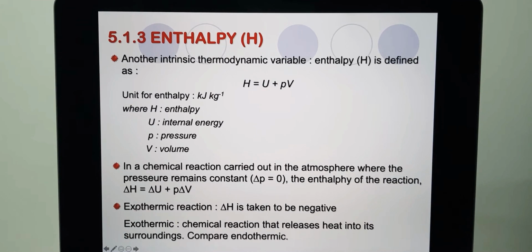For an exothermic reaction, delta H is considered negative. Exothermic means a chemical reaction that releases heat to the surroundings. For example, when you add sodium hydroxide into water, you can feel that the solution becomes hot, because it releases heat to the surroundings. And what about endothermic? Endothermic means that the system absorbs heat from the surroundings.